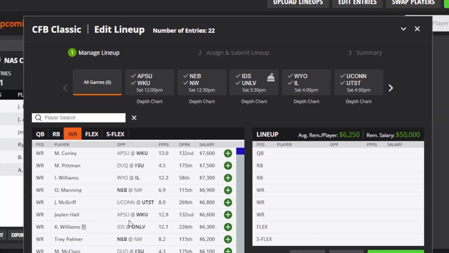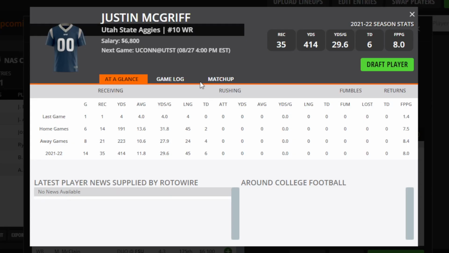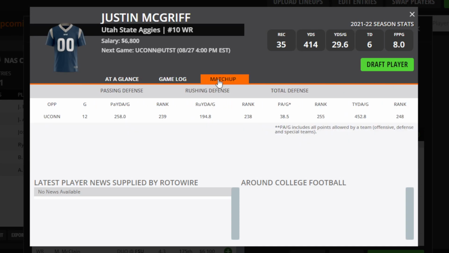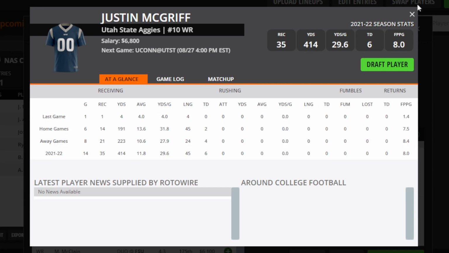As we start to get a little bit cheaper, we have a $6,800 guy in Justin McGriff. Again, I couldn't find a whole lot about their depth chart at Utah State, but they do plan to score some points, and he had 6 touchdowns last year, and I expect that he will try to improve on that this season.